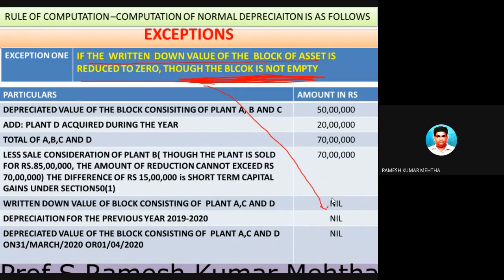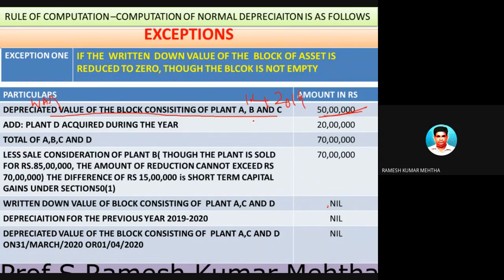Now, how is it possible? How has this come into the picture? So let's take a small example. The same format again I'm using, because this format is a standard format for claiming depreciation. The WDV, or depreciated value of the block of assets at the beginning of the year, that is 1/4/2019, was 50 lakh rupees.